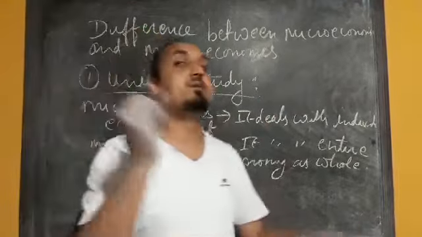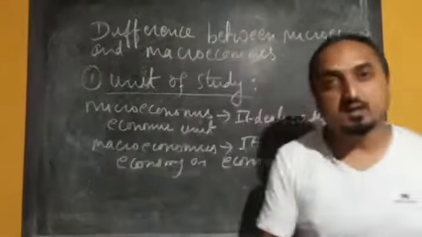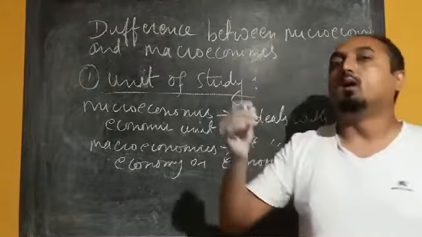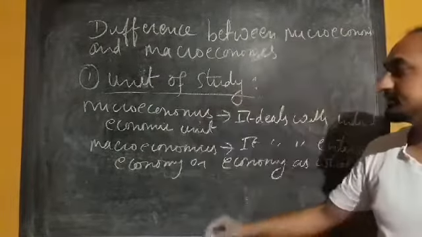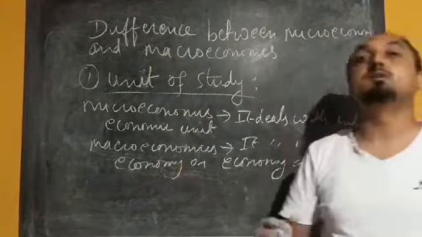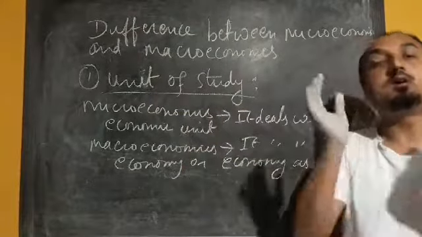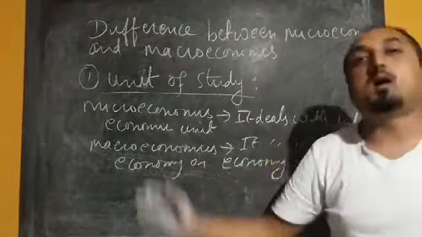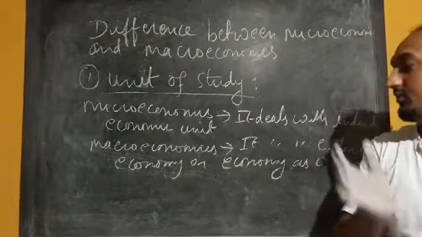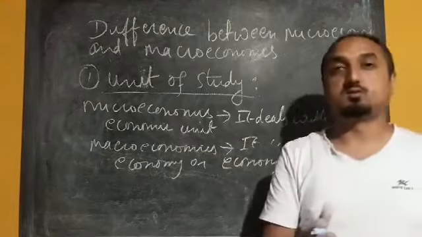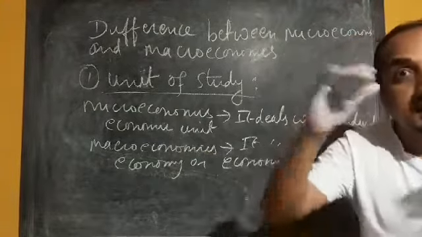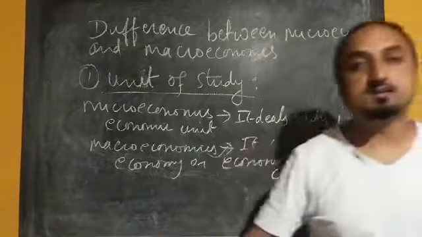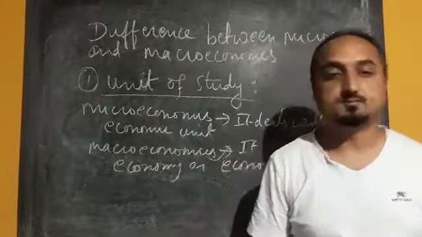It deals with the individual economic unit. That individual economic unit may be an individual household, individual firm, or individual industry. Whereas in the case of macroeconomics, it deals with the economy as a whole, or it studies the economy as a whole. That includes all markets. Okay, we can see that all markets and all households, when we are studying national income, are part of macroeconomics. So that is in terms of unit of study.